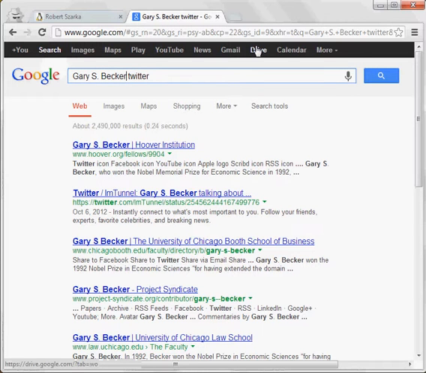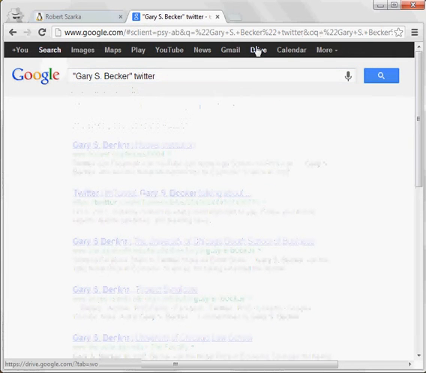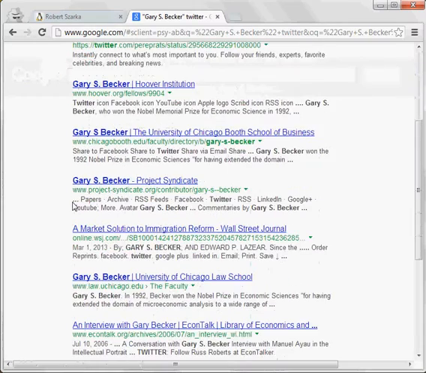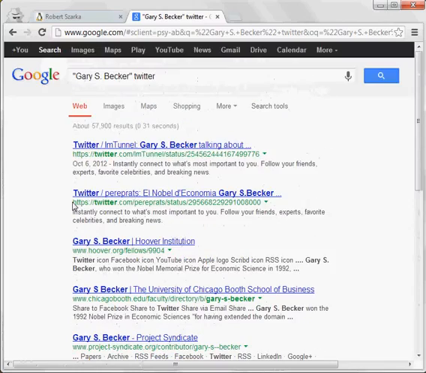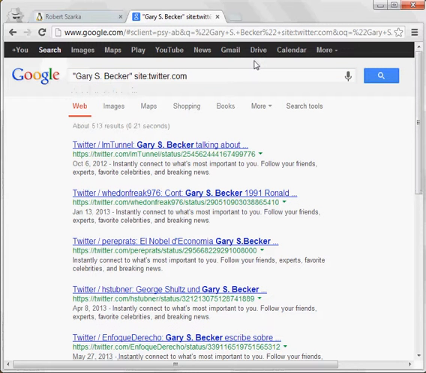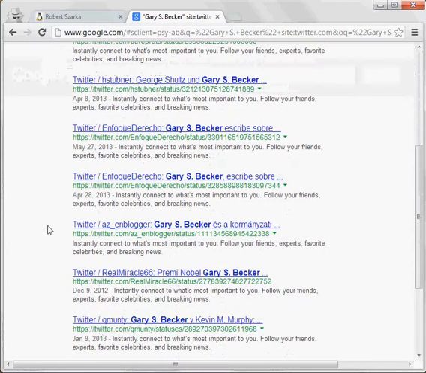And the problem, of course, is not the name here, right? I could make it a more specific search for the name, and well, you get a little bit better, but not really in terms of the results. What can I do? The site operator, S-I-T-E, and then a colon, before a domain name, in this case I'm going to use twitter.com, of course, is going to limit results to a specific site or path within that site on the internet. And here I have lots of tweets about Gary S. Becker, so there you go.